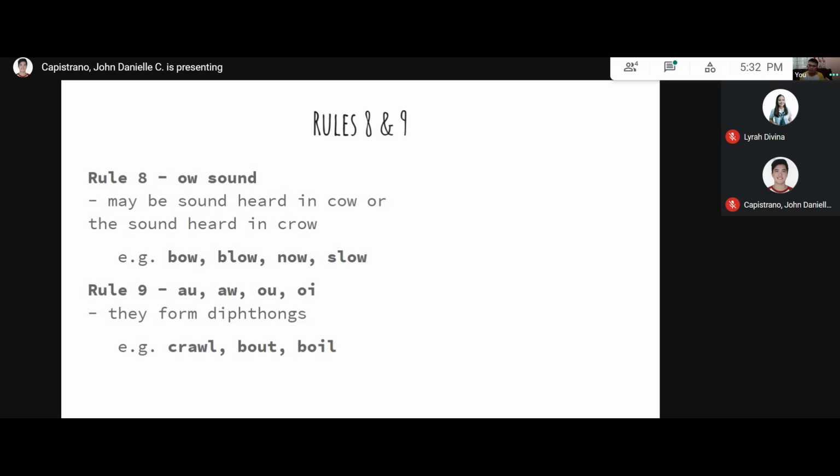Toil. How about that? Snout. Since we've already thought of some words already for these rules, that's right, soil, Daniel, we've already mentioned that, but it's still a valid example. Let's proceed to the last rules, rules 10 and 11.